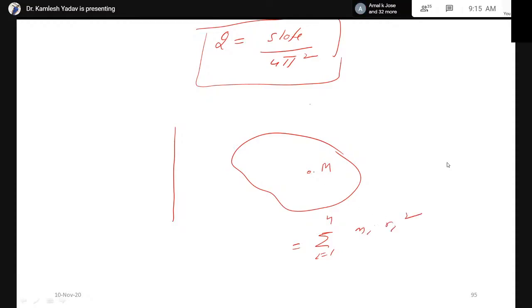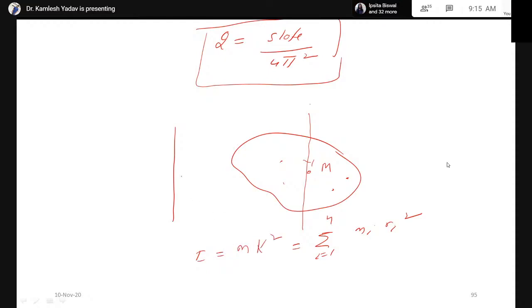This is known as the moment of inertia along the axis of rotation. Consider first object, second object, third, and so on. If this is a rigid body, we integrate over the whole mass. This is equal to the moment of inertia, and we will also define moment of inertia as equal to m k square.